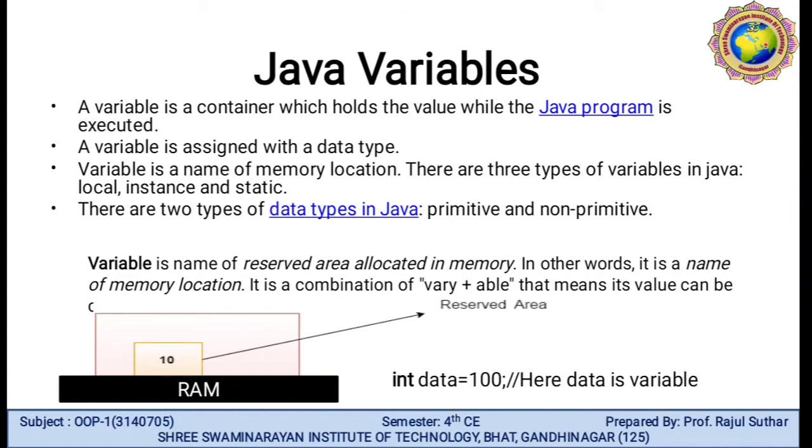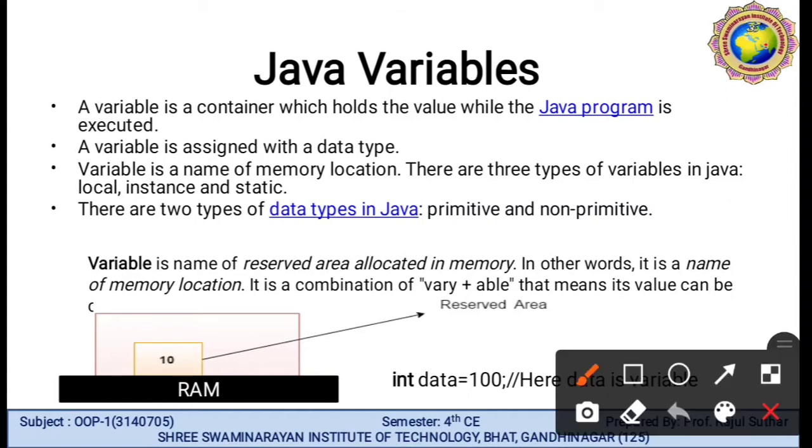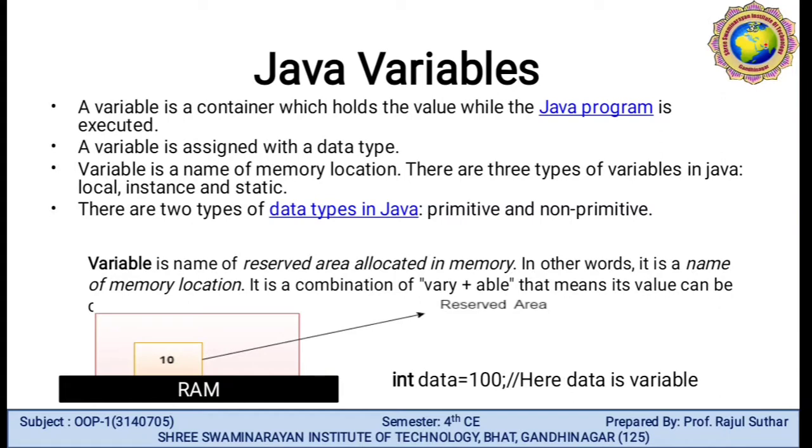You can say int data = 100 or 10. Here data is the variable. Instead of 10 you can write 100. So this 100 is stored in a particular area of RAM. So we can say that it is a reserved area.